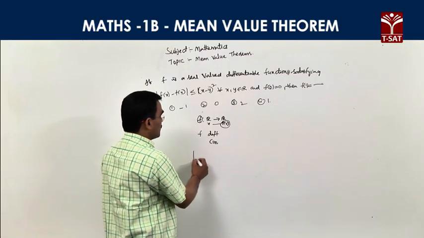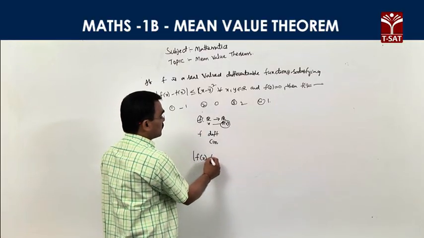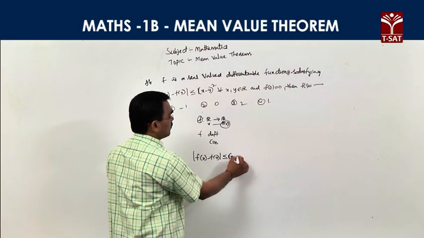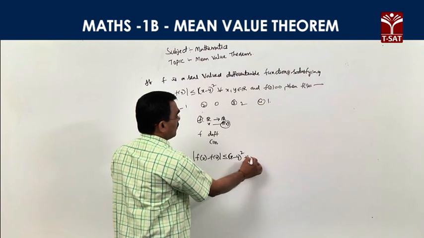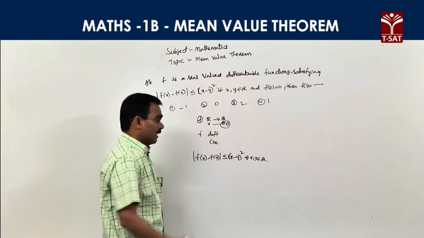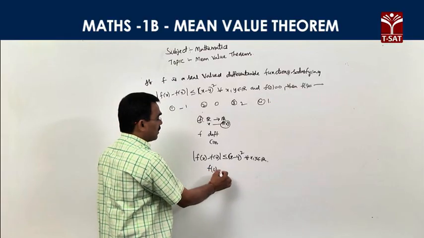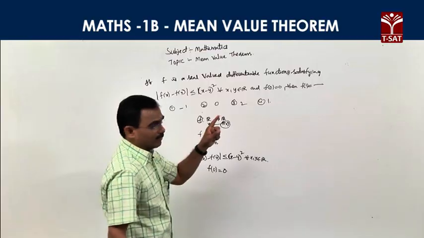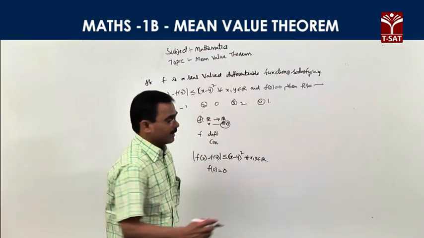And another condition is given: the function values satisfy mod f of x minus f of y less than or equal to (x minus y) whole square for all x, y belongs to R. And also f of 0 is equal to 0 is given, right? So what is asked here is f of 1.